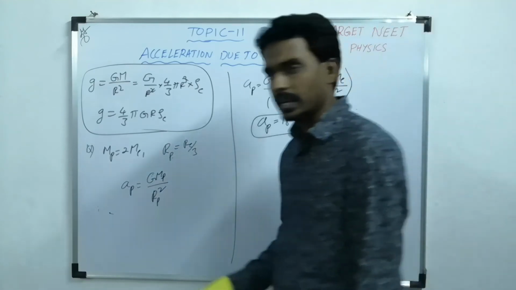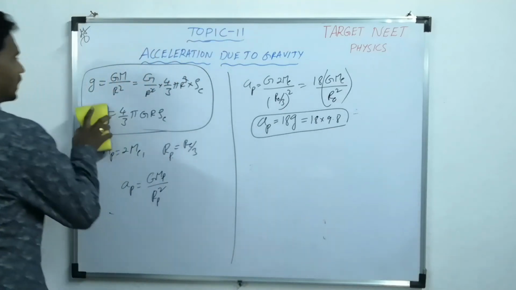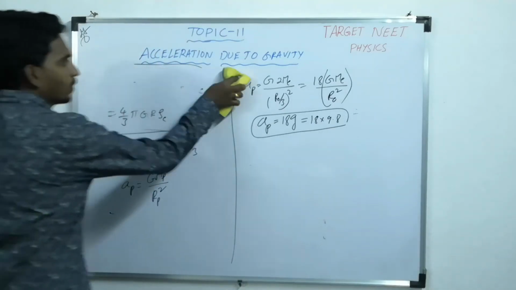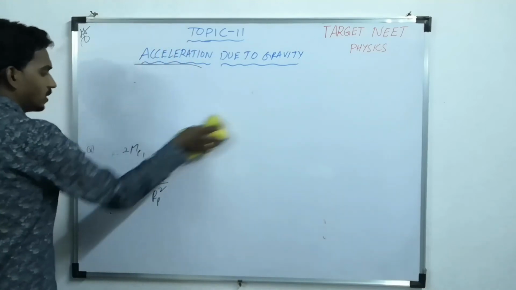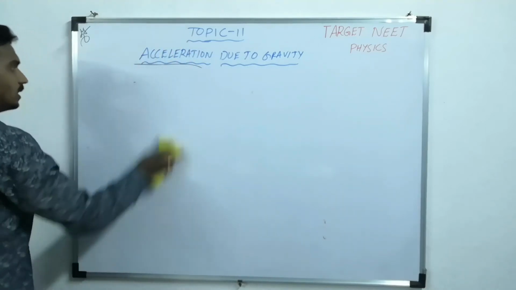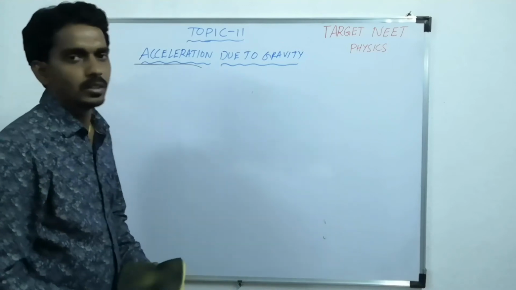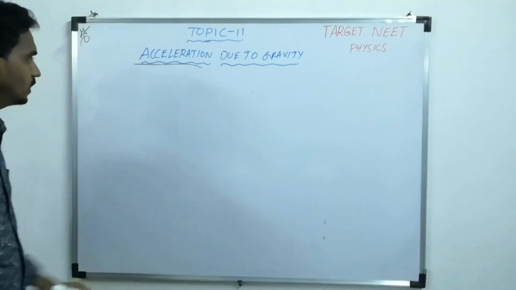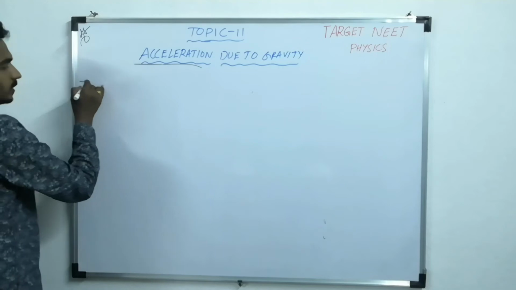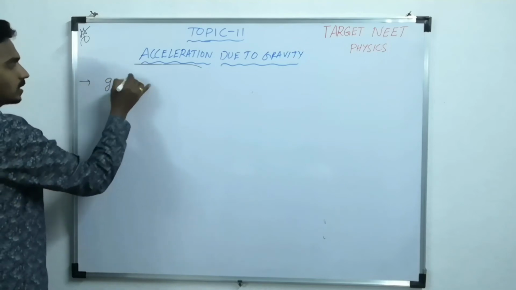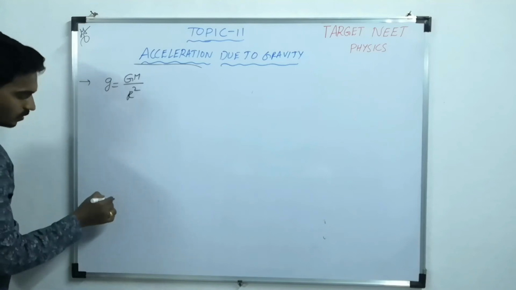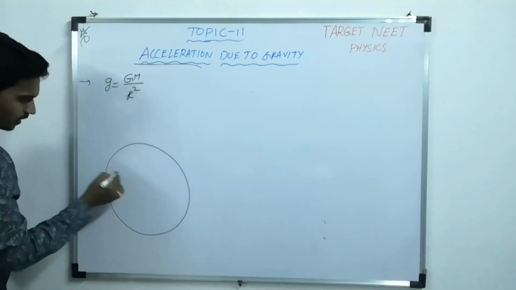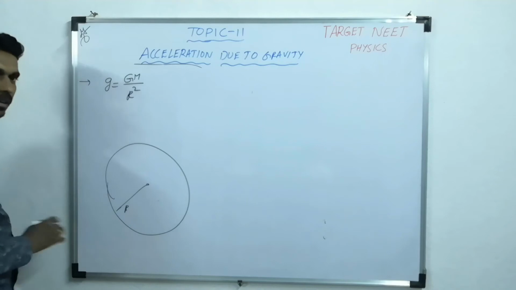What is the other kind of question they can ask based on this same topic? That is variation in acceleration due to gravity. Like, g on the surface is G M by r square. Now this is Earth having radius capital R.